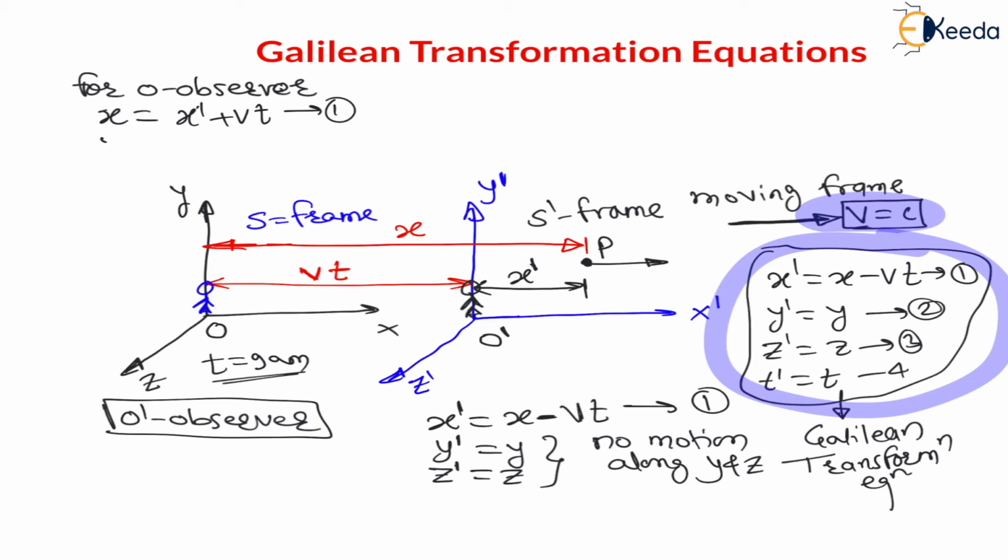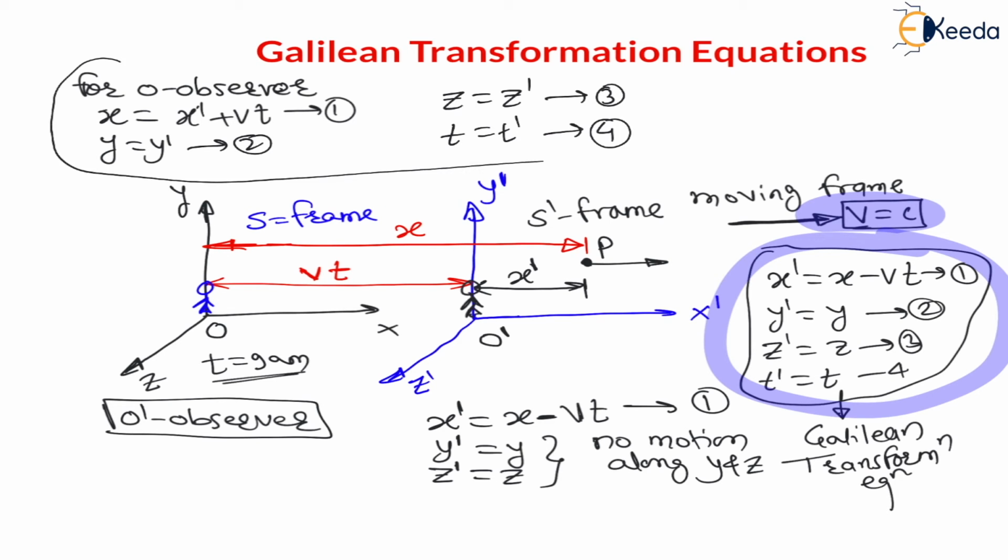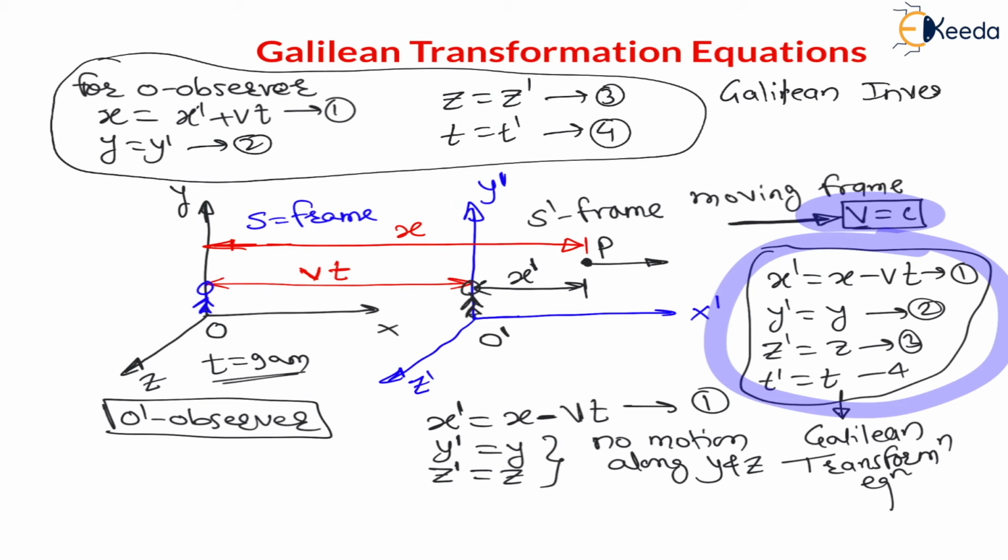Then y will be equal to y dash. This is the second equation. Third equation is z is equal to z dash. And fourth equation is t is equal to t dash. This is the fourth equation. And my dear students, these 4 equations are called Galilean inverse transformation equation.